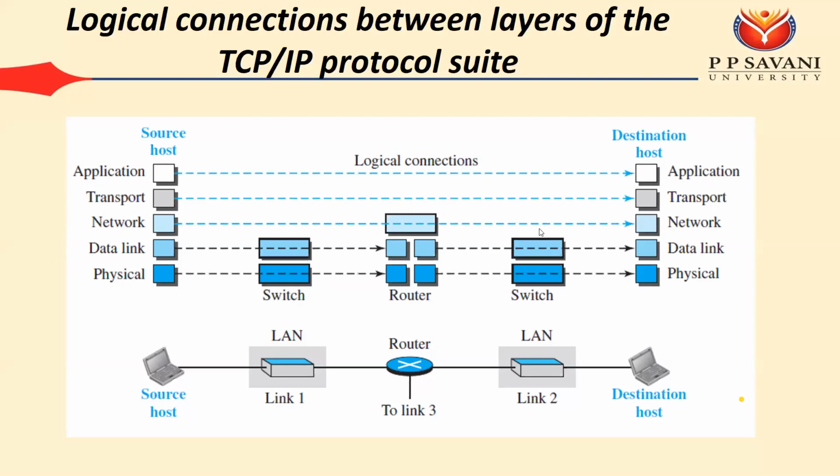We are assuming logical communication between each and every layer. Here we can have one topology in which the source host and destination host are there, a router is there, and different LANs are there. Here the source needs to worry about all 5 layers. This LAN needs to worry about the 2 layers, physical and data link. The router needs to worry about the 3 layers. Then the switch, this LAN, needs to worry about physical and data link, and the destination needs to worry about all 5 layers.